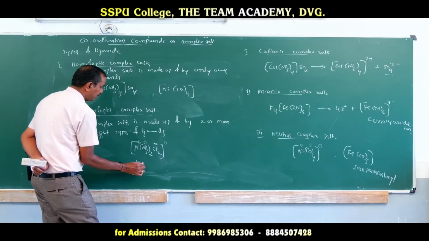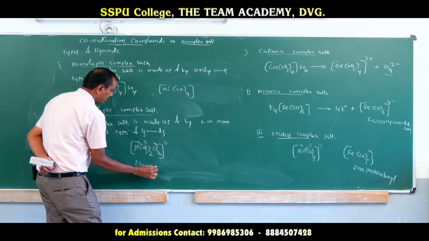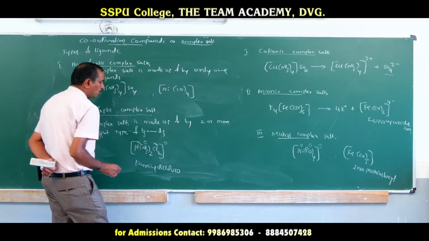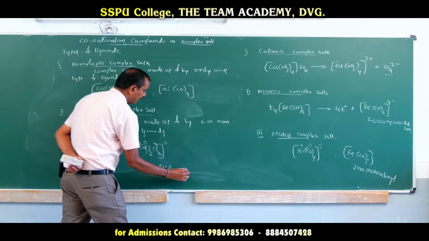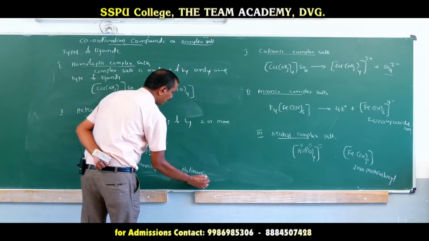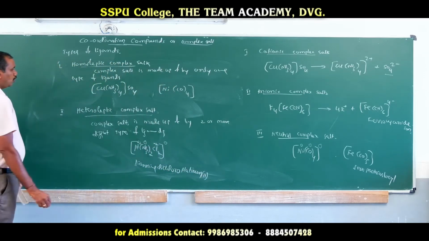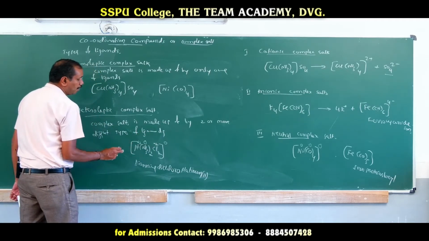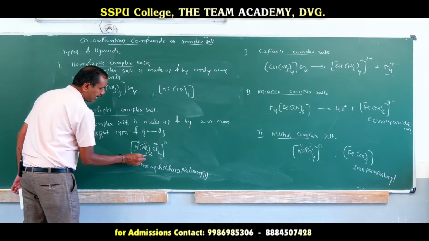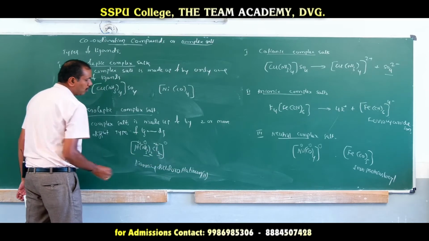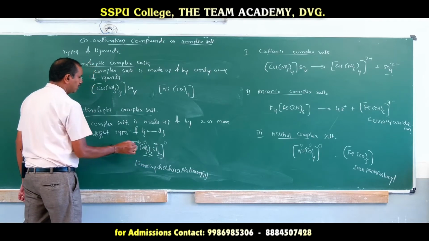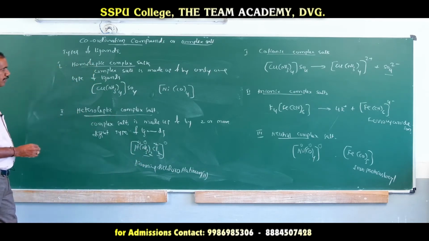So the name of that complex salt is diamine, dichloro, and the transition element is platinum, so platinum 2. Those salts which are made up of two or more different types of ligands, here ammonia is one type of ligand and chloride is another type of ligand, hence two different ligands are there, then those salts are called heteroleptic complex salts.